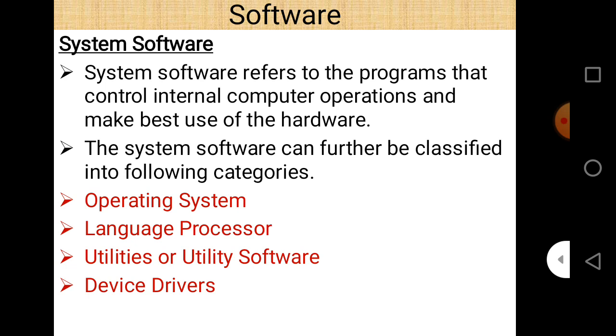Language processors include compilers, interpreters, and assemblers. Utility software, such as any antivirus, is also system software. Device drivers, the software used to install any hardware, are also system software.